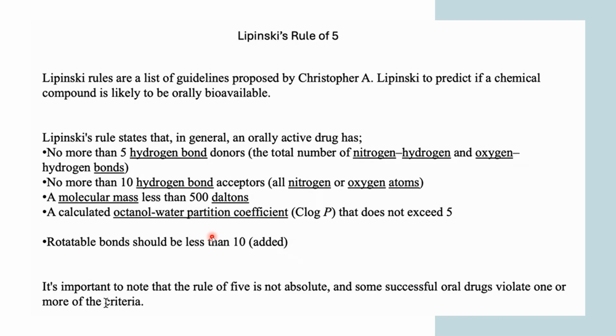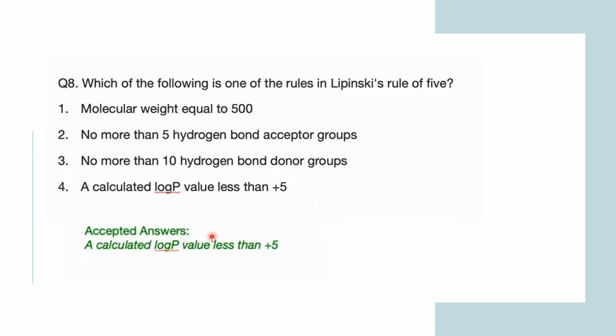Okay. Now coming back to the question, molecular weight equal to 500, no, because it states that it should be less than 500, right? No more than 5 hydrogen bond acceptor groups. No, it is not that, because it is 10 which could be hydrogen bond acceptors, but donors should be 5, right? Not more than 5. This is also not right.